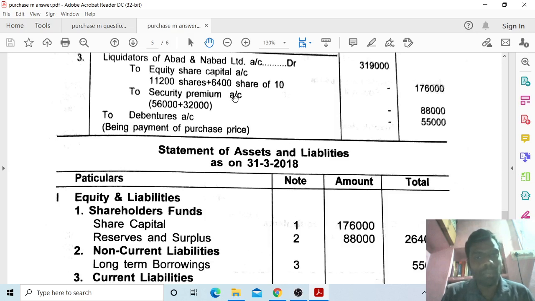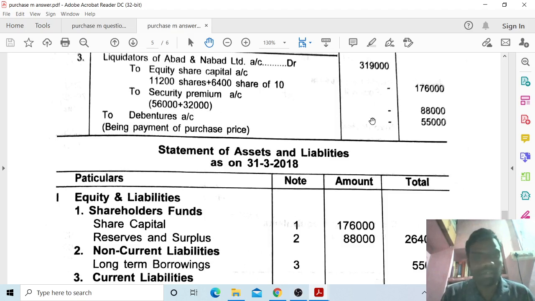To securities premium account: 1,76,000 into 5 divided by 100, 88,000. So you have to take 88,000, 56,000 plus 32,000, already calculated above.